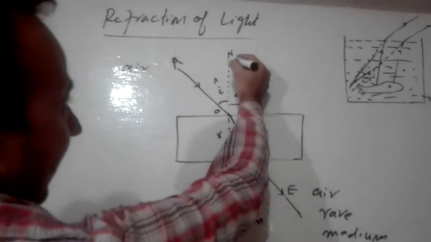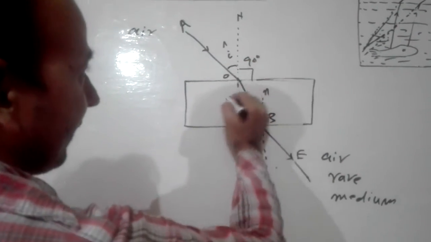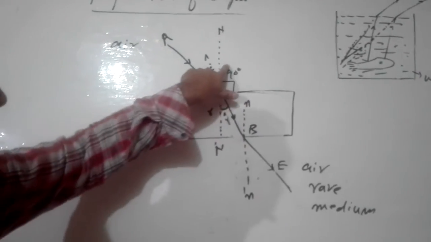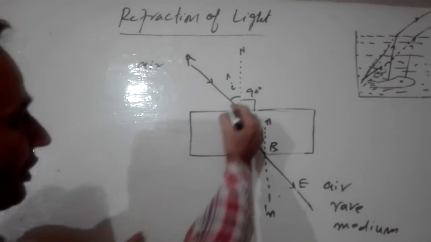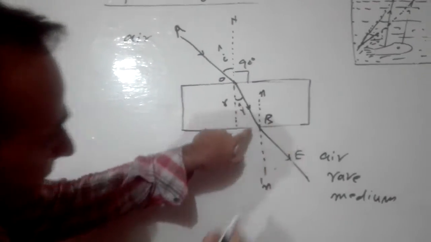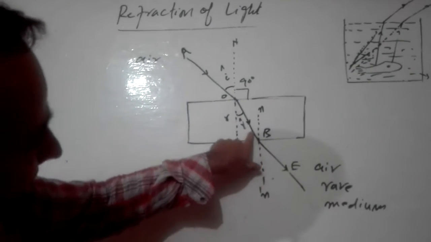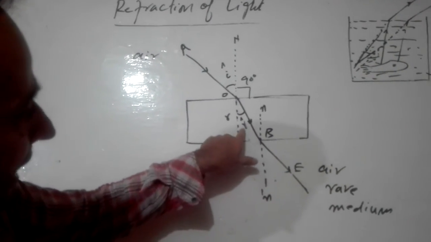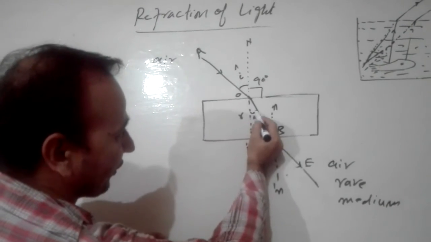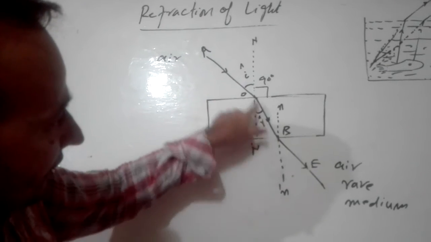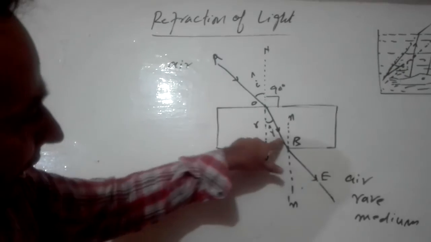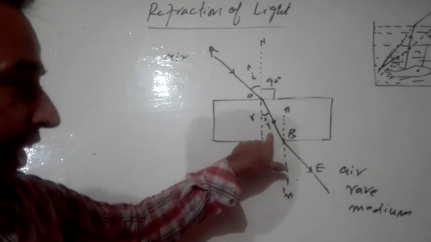Okay, now I have drawn here the normal, 90-degree angle. You know the angle subtended by the incident ray with the normal is known as the angle of incidence. So this is the angle of incidence, and the angle which the refracted ray makes with the normal is known as the angle of refraction, and it is denoted by r. So this is the angle of refraction, because OB is a refracted ray, and this ray makes an angle with the normal; that angle is known as the angle of refraction.